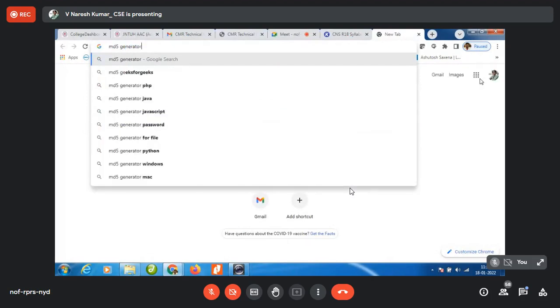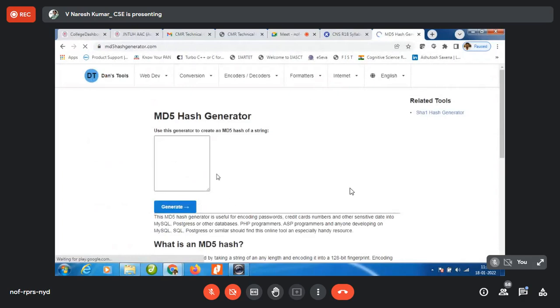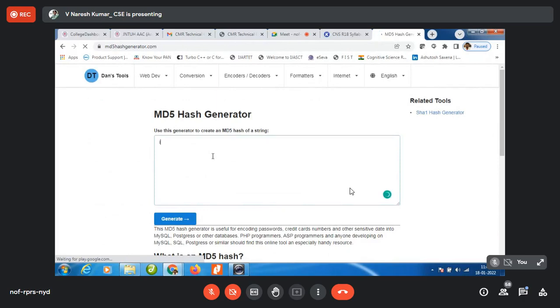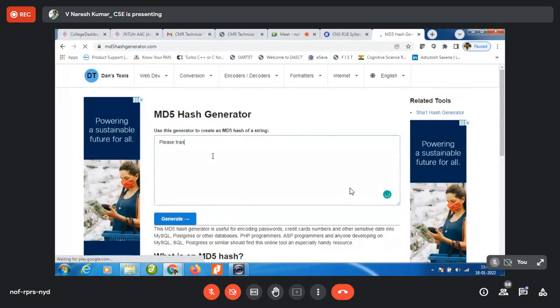MD5 generator online. Okay, if you type it, I hope you are able to view, no? See, MD5 is going to generate a 128-bit hash. Suppose I enter a message, I'm sending it to a banker: please transfer 1 million to account 676.